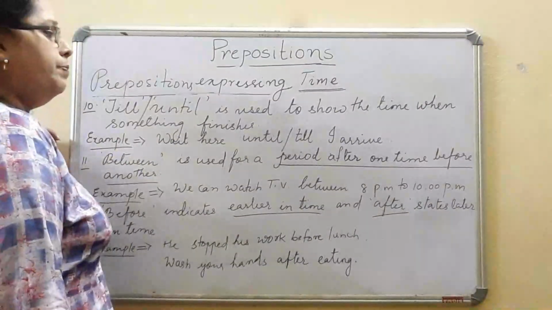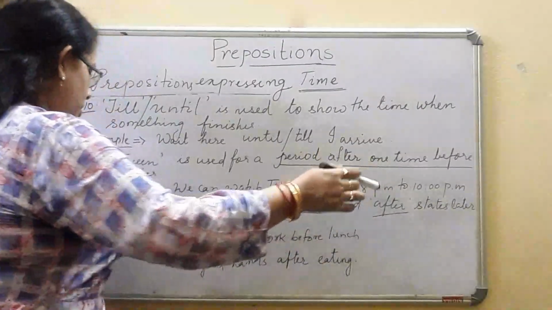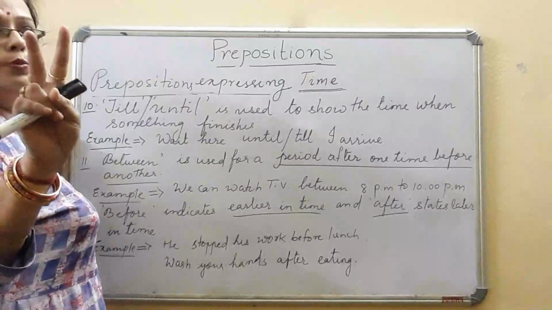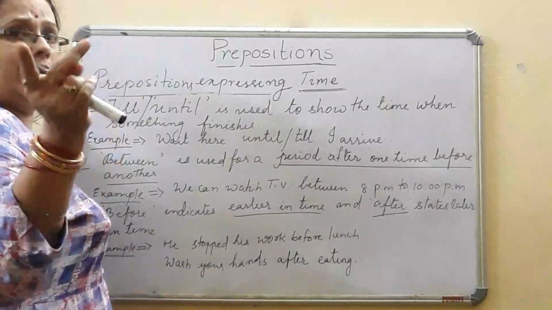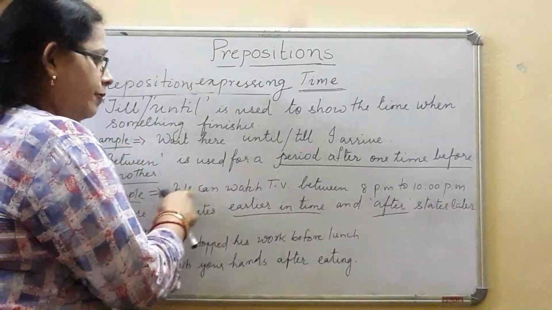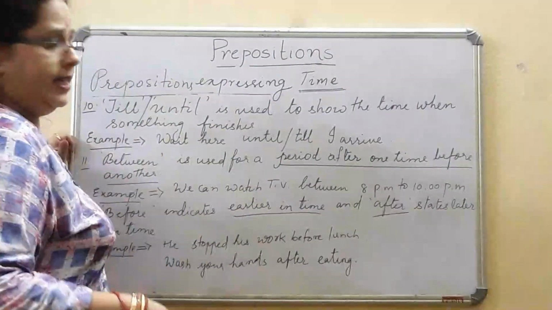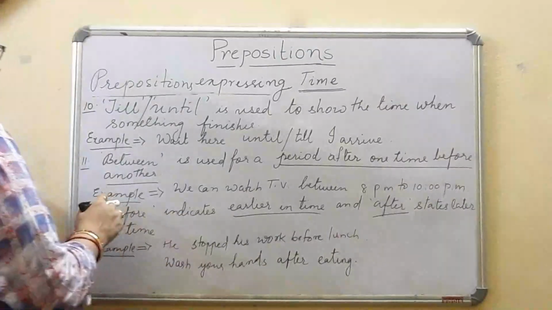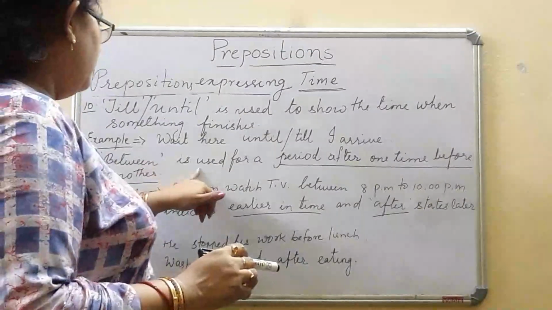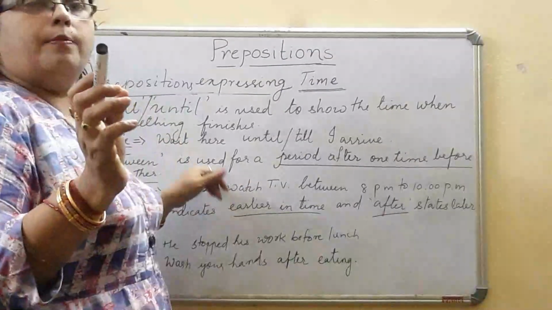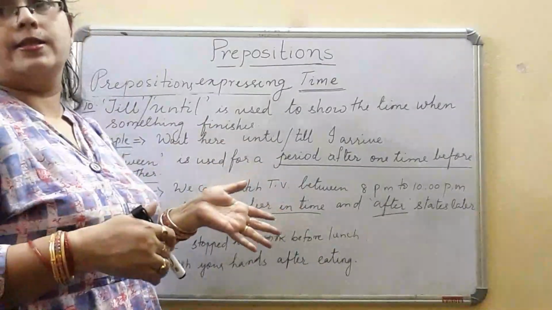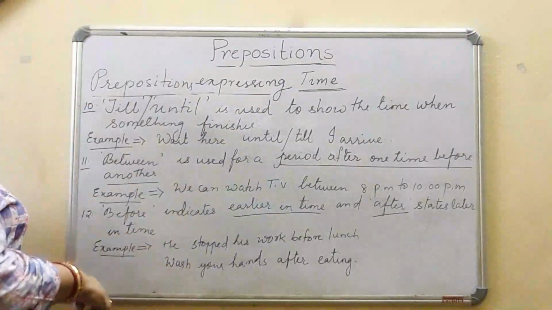Between is used for a period after one time before another. That means between two. Always we have two things. In that case we use between. Suppose we can watch TV between 8 PM to 10 PM. 8 से 10 बजे के बीच में हम लोग देख सकते हैं. And we can say we can come home between 4 to 6. In between 4 to 6 anytime we can arrive.